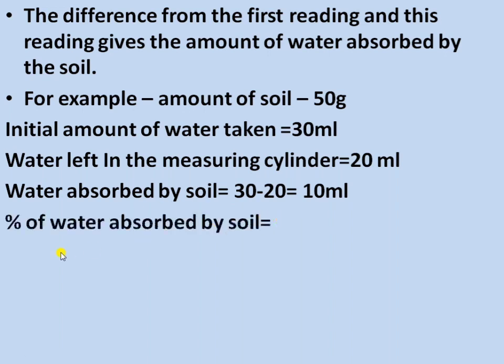After that, we have to calculate the percent of the water absorbed by the soil. So the water absorbed by the soil is 10 ml and the amount of soil is 15 gram. So we have to calculate the percentage here. So 10 divided by 15 multiplied by 100 is equal to 20%. That is the water absorbed by the soil.